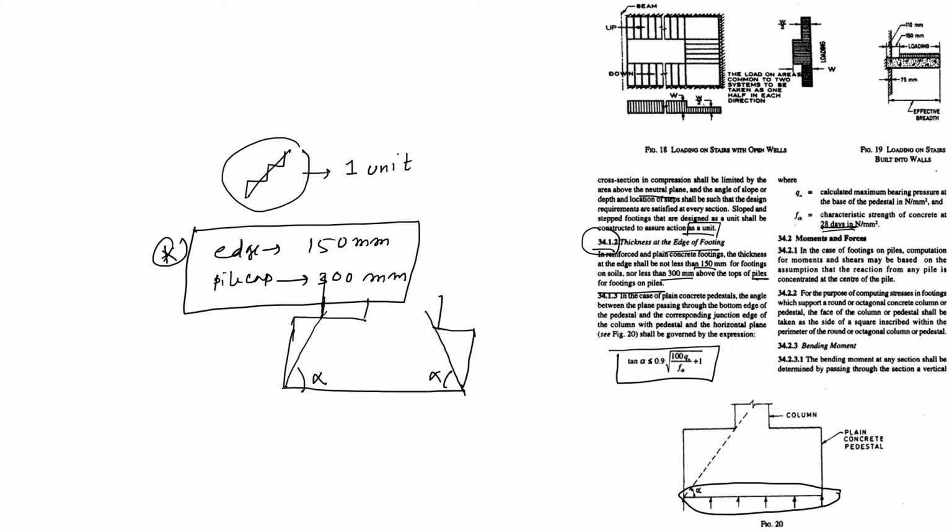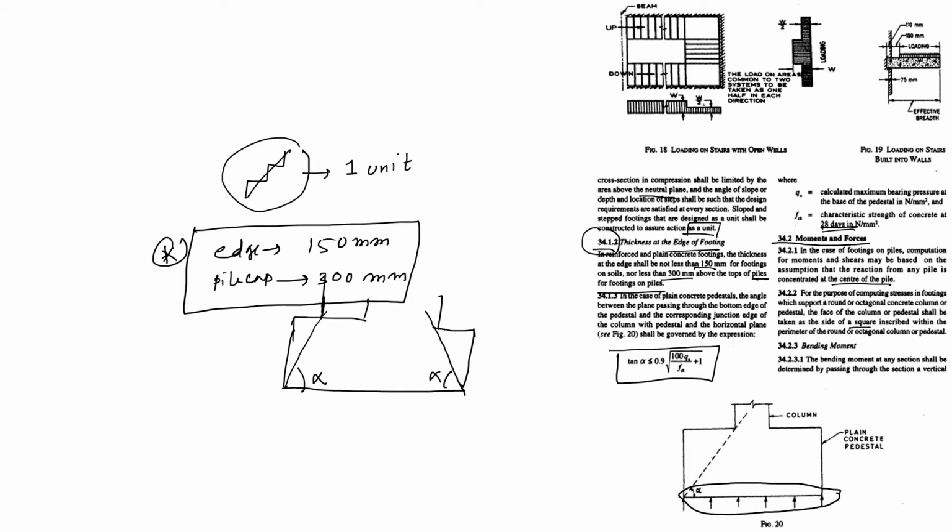Now we talk about 34.2, that is moments and forces. Resistance of this is the main focus of ours. In the case of footing on piles, computation for moment and shear may be based on the assumption that the reaction from any pile is concentrated at the center of the pile. Definitely, for the purpose of computing stress in footing which supports a round or octagonal concrete column or pedestal, the face of the column or pedestal shall be taken as the side of the square inscribed within the perimeter of the round or octagonal column or pedestal.